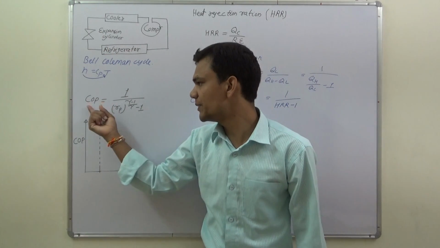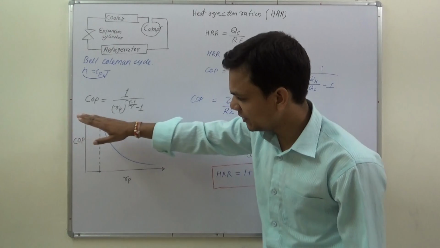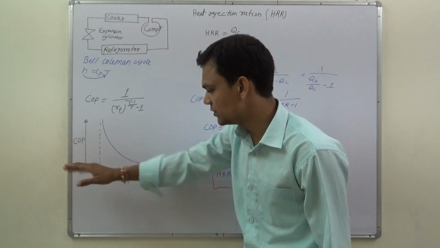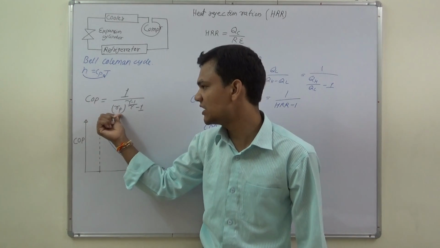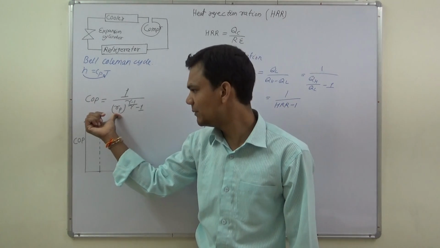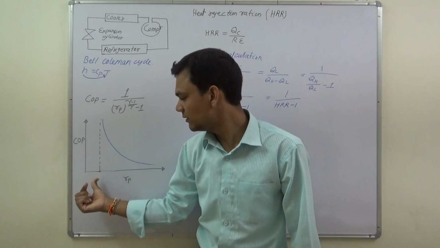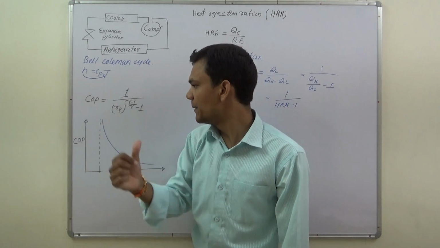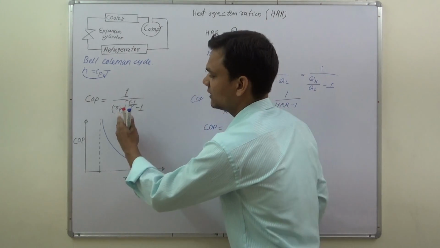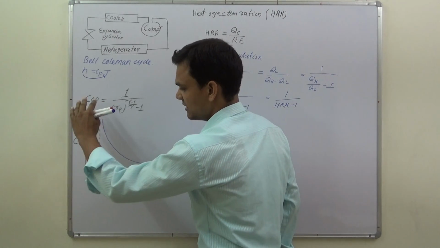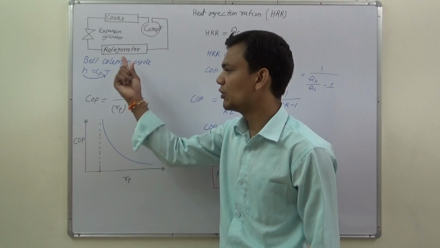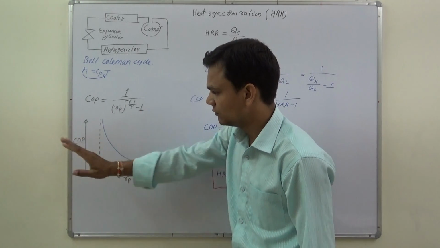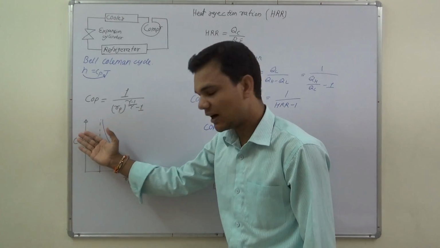Second is COP. I have drawn the graph of COP and the pressure ratio. For the Bell-Coleman cycle, if the pressure ratio is 1, then the COP tends to infinity. As the pressure ratio increases, the value of COP decreases.